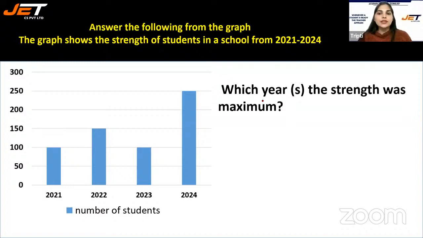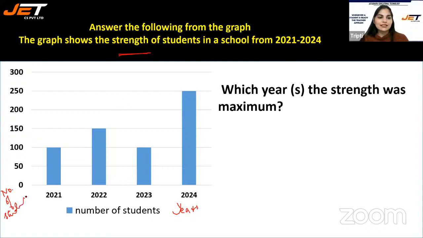Here, which year's strength was maximum? The question is, this graph actually shows the strength of students in a school from 2021 to 2024. What is the strength? How many students are there in a school? And this is the data from year 2021 to year 2024. The bars that are over there are the number of students. On the x-axis, we have written the years, and on the y-axis, we have written the number of students.